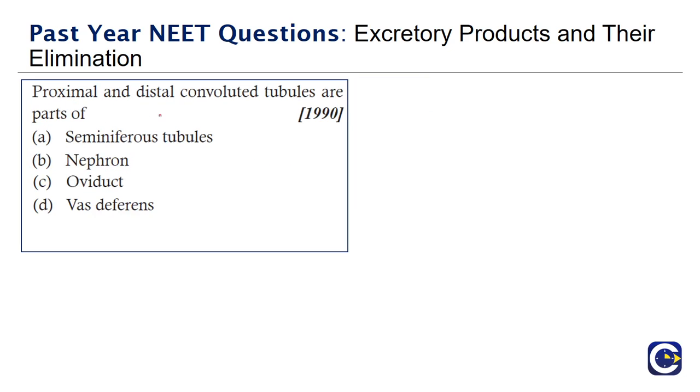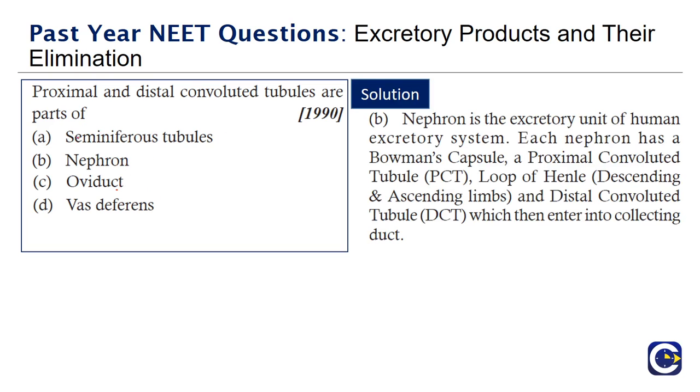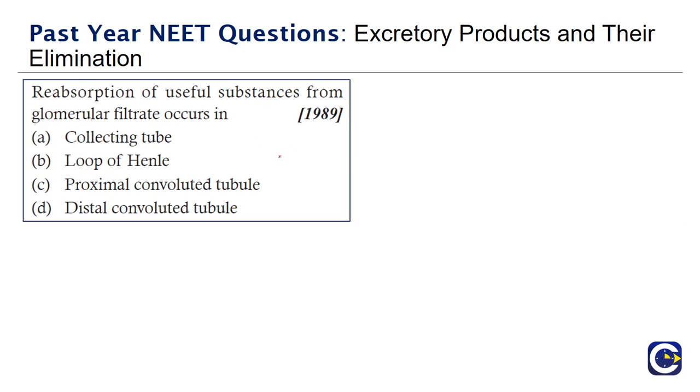Proximal and distal convoluted tubes are parts of: seminiferous tubule, nephron, oviduct, vas deferens. These are all parts of the nephron. The nephron is the excretory unit of the human excretory system. Each nephron has a Bowman's capsule, a proximal convoluted tubule, and a loop of Henle with both descending and ascending limbs, then a distal convoluted tubule, which enters into the collecting duct. So these are all parts of the nephron.